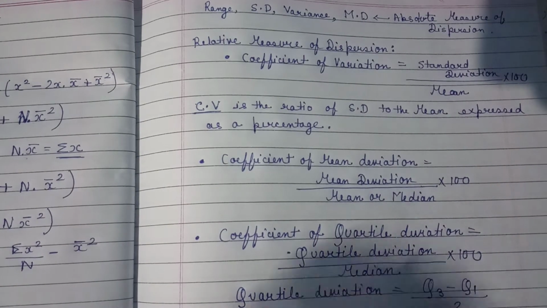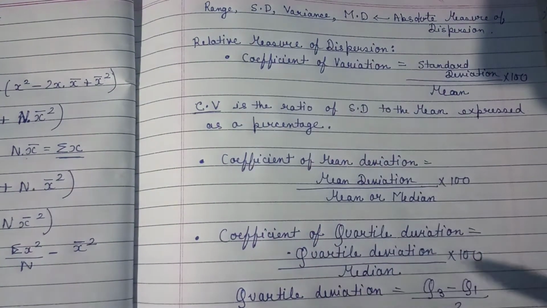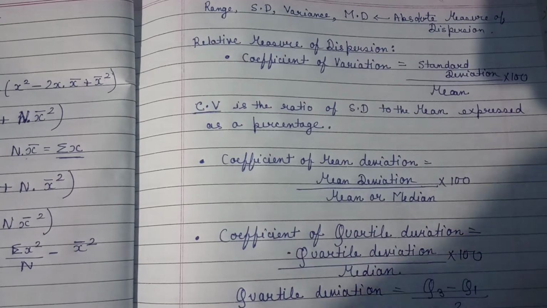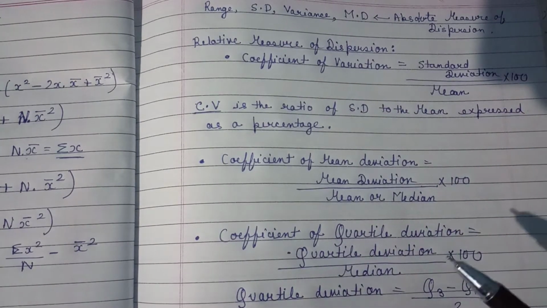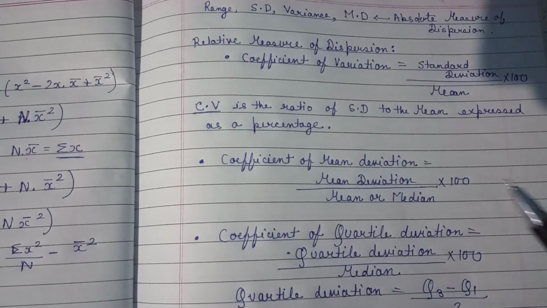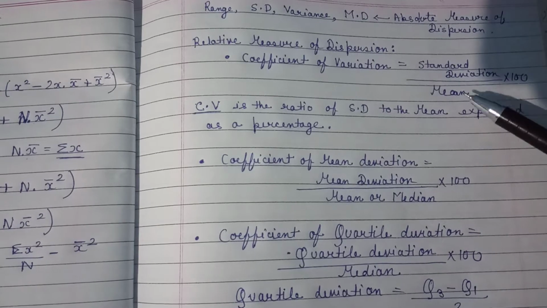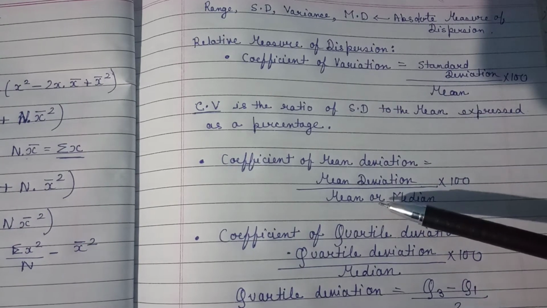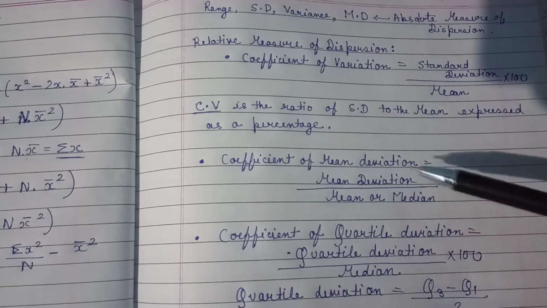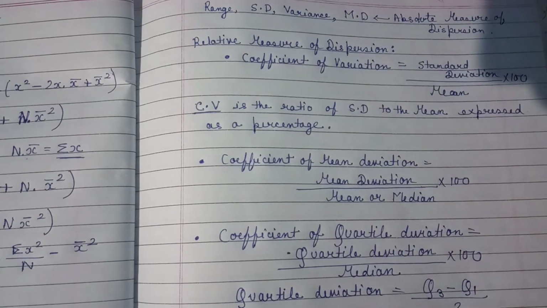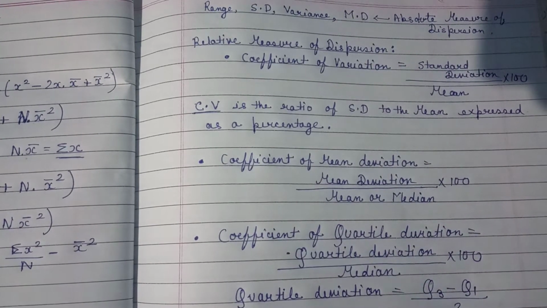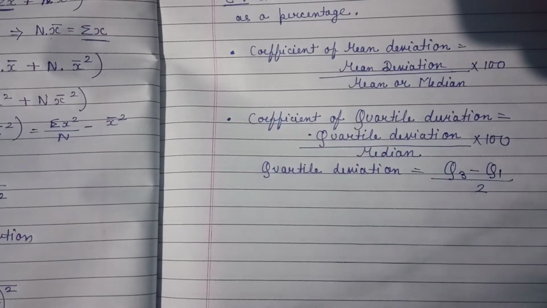These three are known as the relative measures of dispersion, and they are also very important while finding out any kind of percentage deviations or percentage variations, with respect to mean, median, in quartile deviation, or in mean deviation.